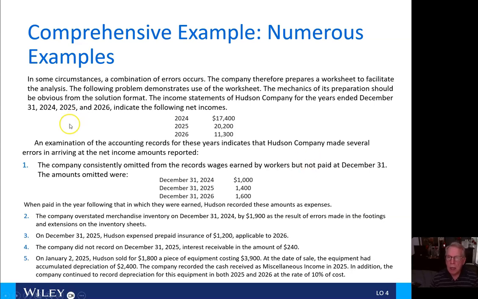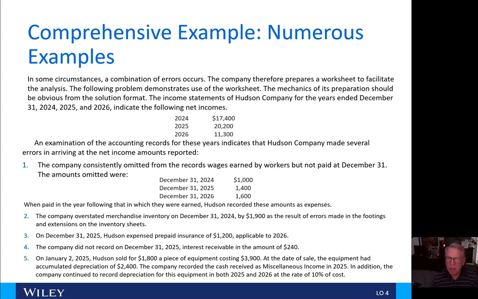Okay, here we have a comprehensive example, and in some circumstances, a combination of errors occurs. So the company therefore prepares a worksheet to facilitate the analysis. The following problem demonstrates the use of the worksheet. The mechanics of its preparation should be obvious from the solution format.